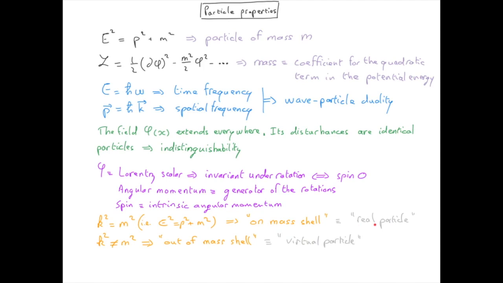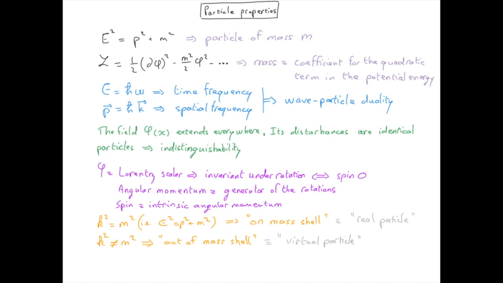The words real and virtual are not really appropriate, because there is absolutely nothing virtual in a disturbance of the field which is out of mass shell. It is just that because it is out of mass shell, the propagator will be close to 0, and therefore this disturbance will not propagate very far. In other words, the particle or the disturbance of the field disappears very quickly.